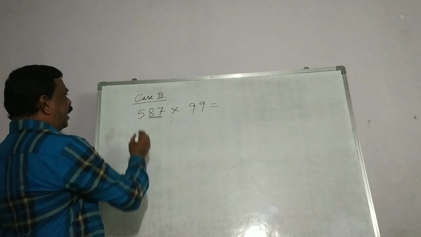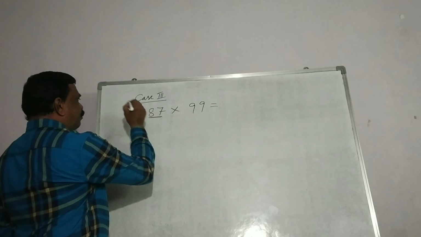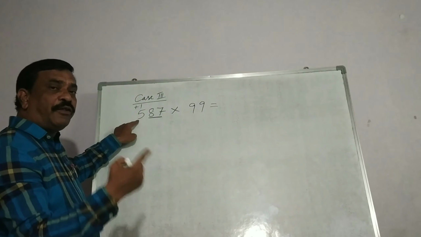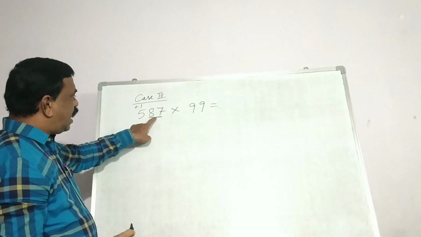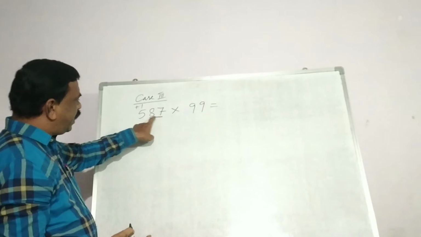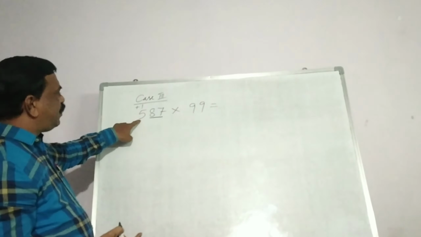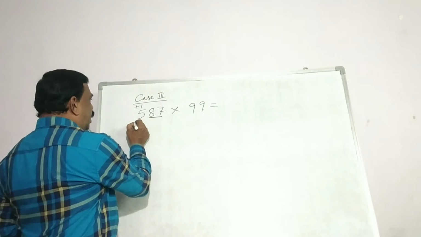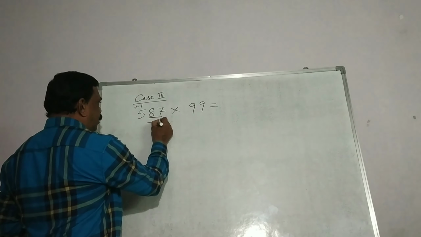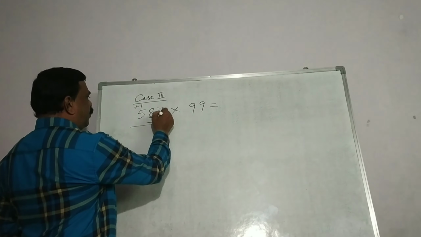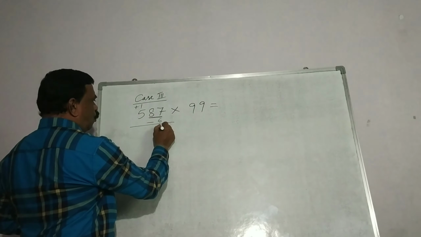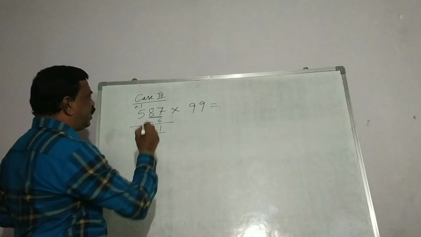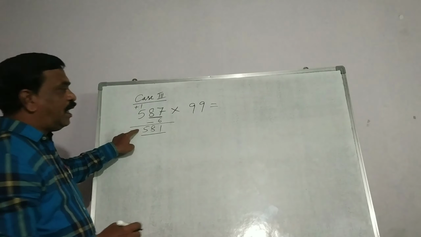And add 1 to the remaining digit. Last digit plus 1, Ekadhikena Purvena: one more than the previous one. After this 87, the remaining digit is 5. So 5 plus 1 will become 6. This 6 we have to subtract from the whole number. Minus 6: 7 minus 6 is 1, 8 as it is, 5 as it is. So we will get 581. This 581 is the left hand side answer.